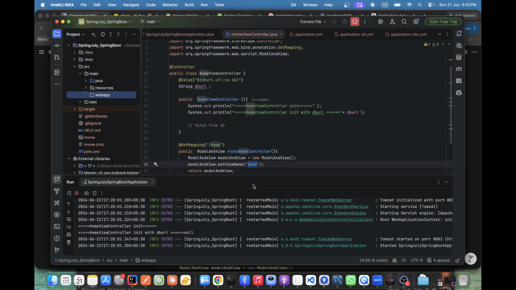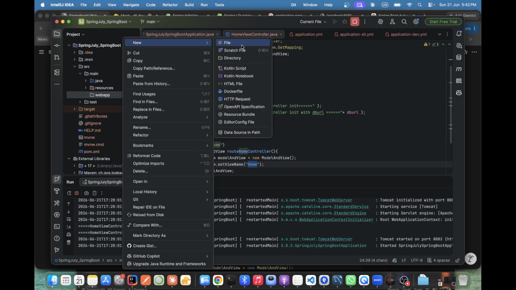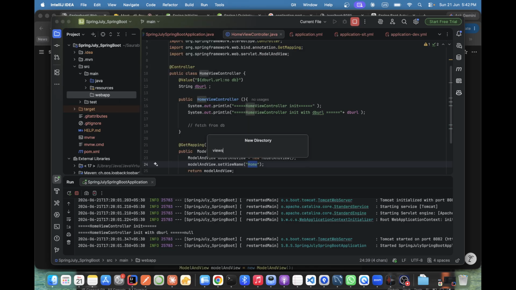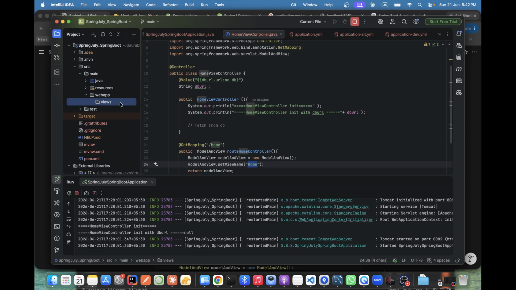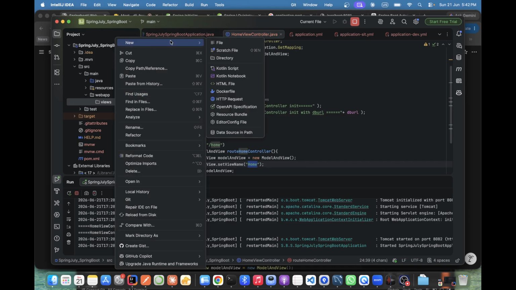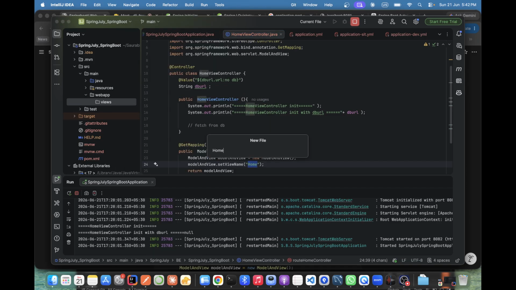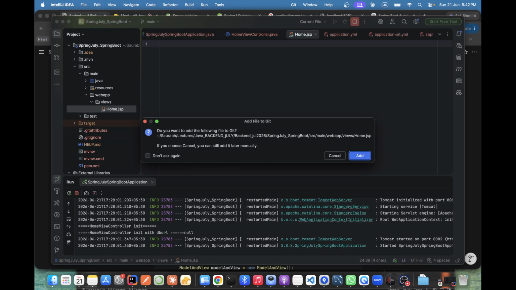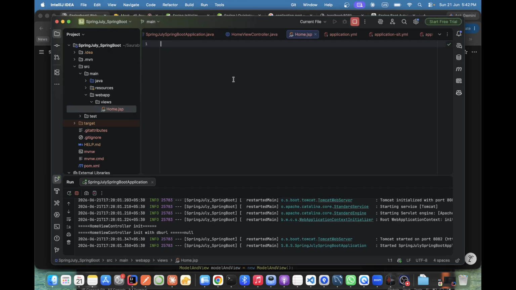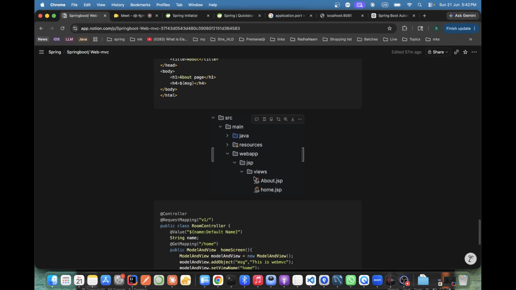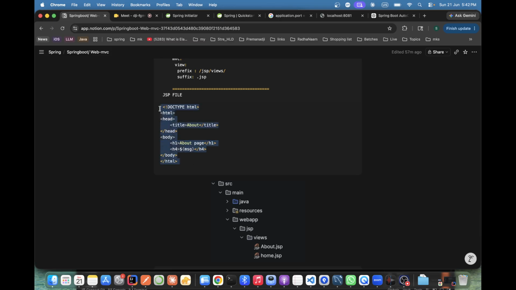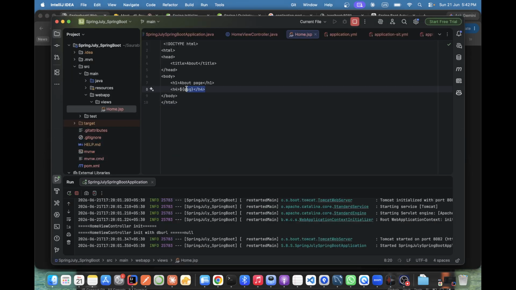Okay. And inside this, it's up to us how we create. For now I'm just directly creating, not creating JSP, I'm just creating a package named views. Correct? Okay. And here we are creating a file. The file name is the same, home dot JSP. This file is created, correct? And for now I'm just loading this one, remove it all. This is home for now.